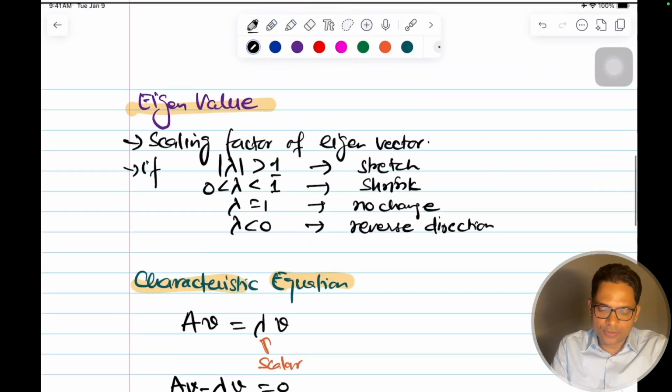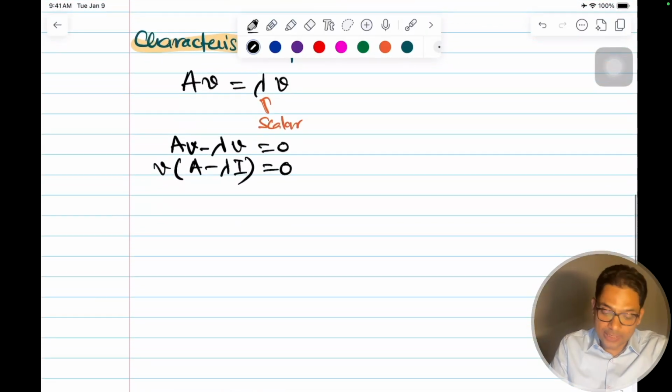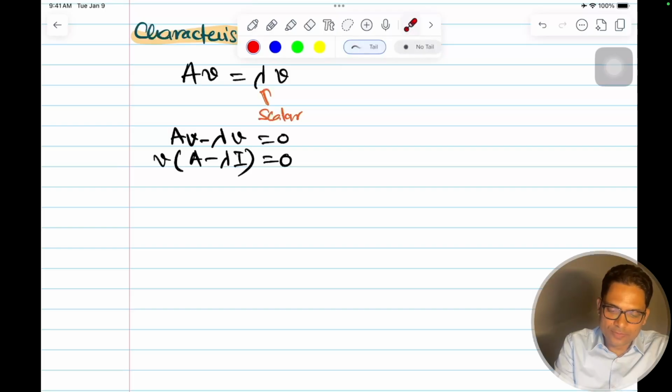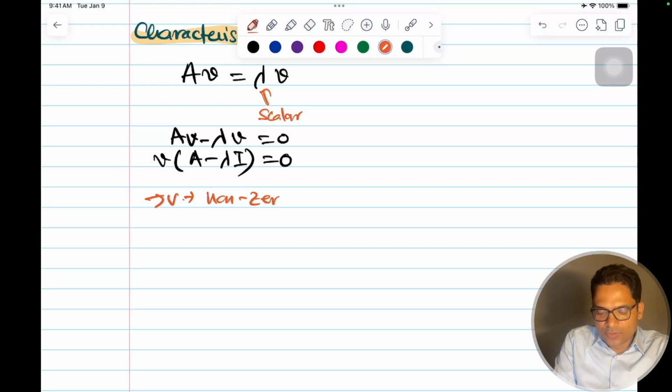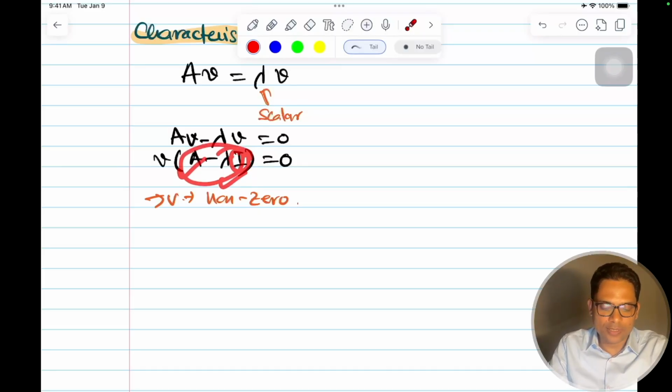But I said this is a non-zero eigenvector, because if I multiply anything with 0, nothing is going to change. So v is non-zero, and it has some direction. This matrix A minus lambda I will finally be a matrix only, lambda times I being a matrix of the same dimension. So this matrix should be singular.